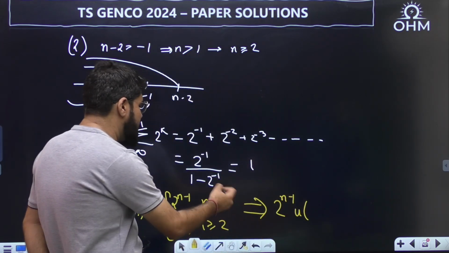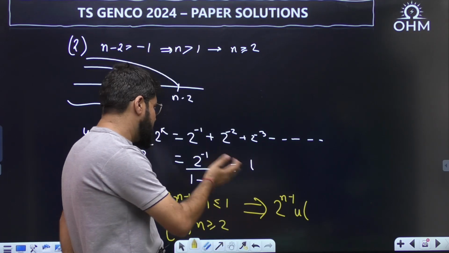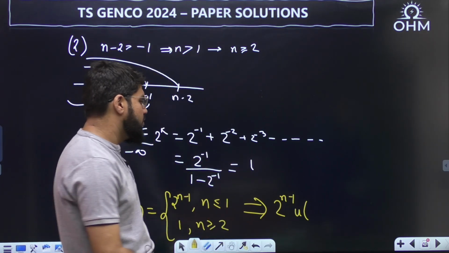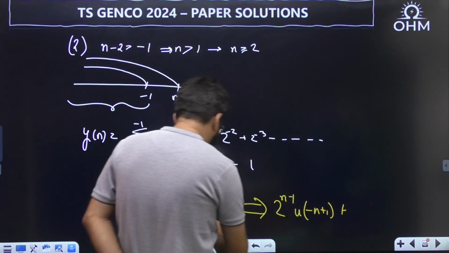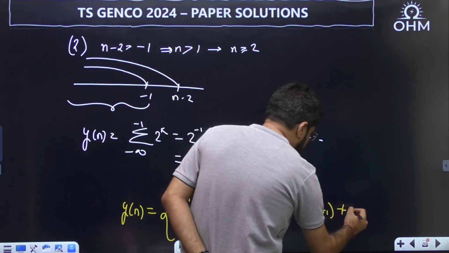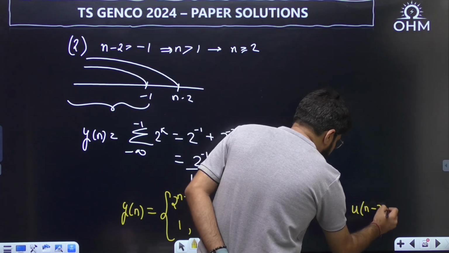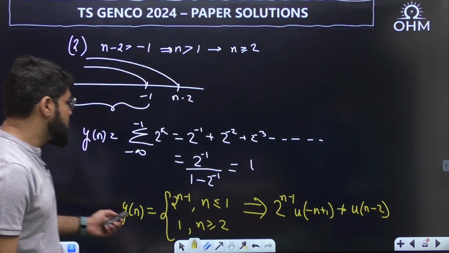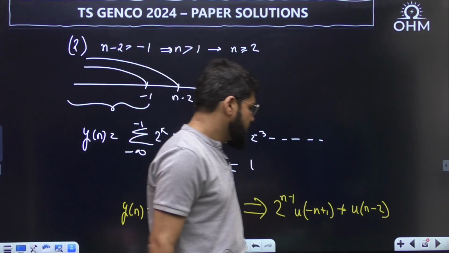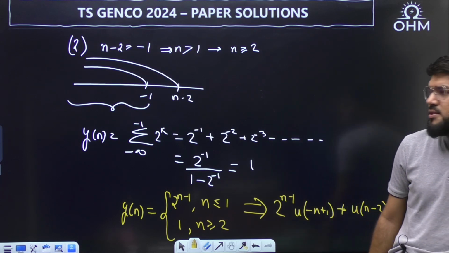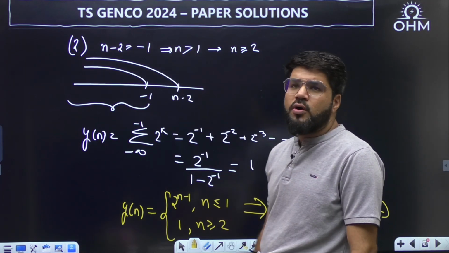The unit step which starts from 1 and goes to the left of 1 is minus n plus 1, plus a right shifted unit step. Normally the unit step starts from the origin; this starts from 2, u of n minus 2. Option number B, as I already tick marked, is the correct answer. Moving ahead to the next.